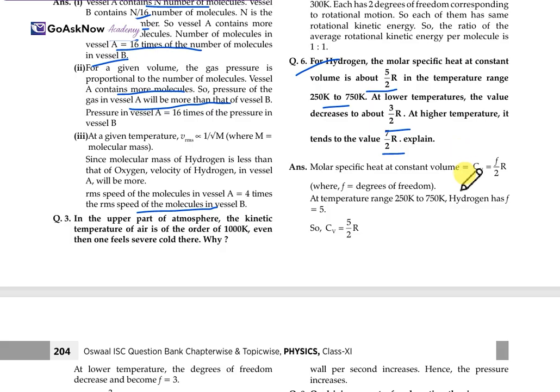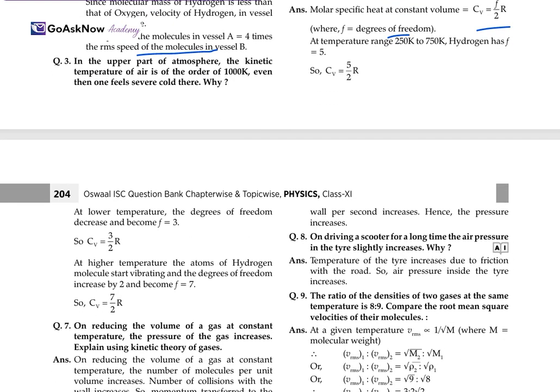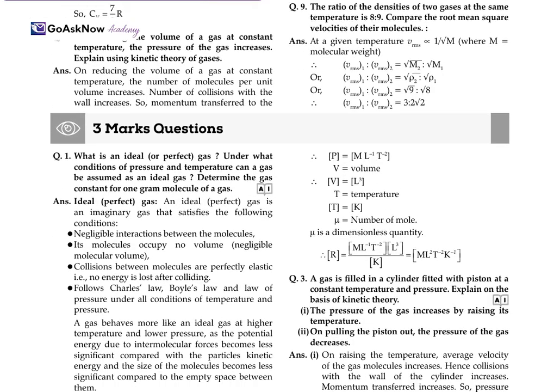So, molar specific heat at constant volume Cv is equal to f by 2 R, where f is the degree of freedom, and at the temperature range of 250 to 750, Cv is equal to 5 by 2 R. At lower temperature, the degree of freedom will decrease and become 3, so Cv is equal to 3 by 2 R. At higher temperature, the hydrogen molecule operates with a different degree of freedom, which becomes 7, so it will be 7 by 2 R. So it will be different for different temperatures, as the degree of freedom will be different.